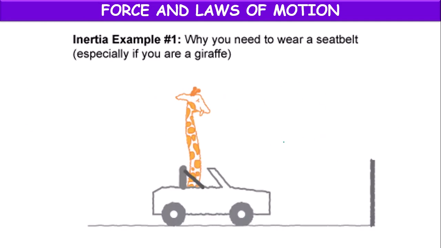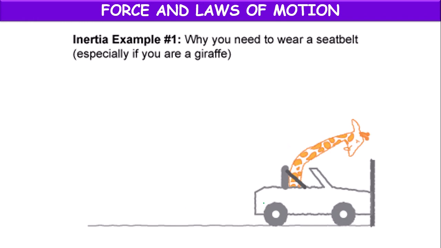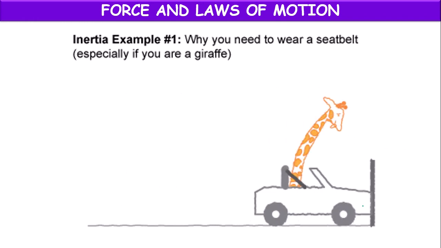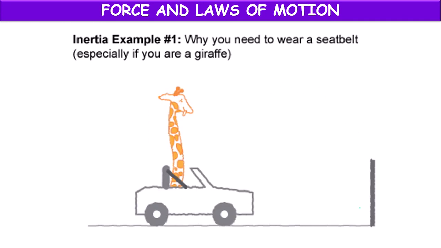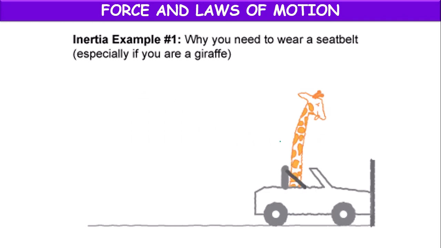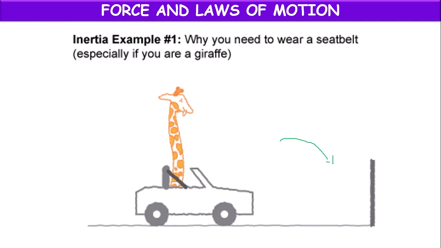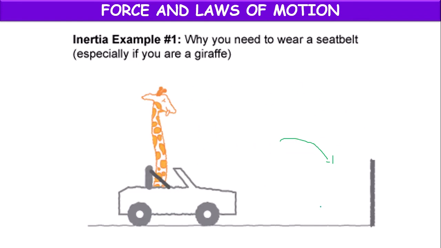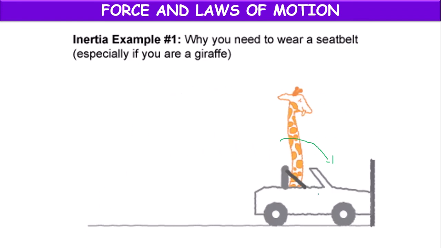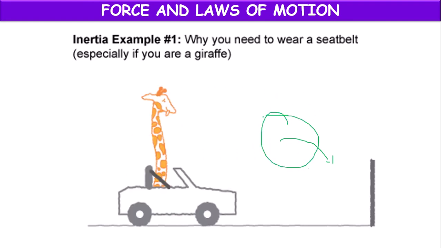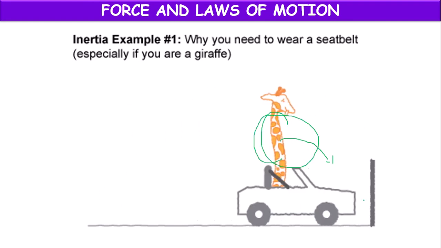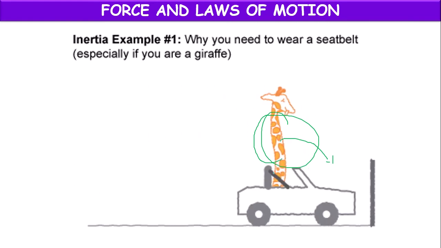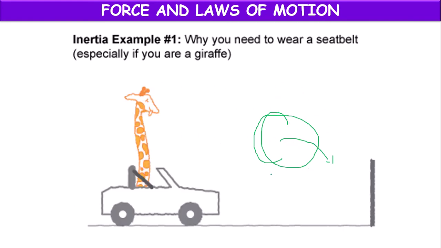Suppose here the giraffe is traveling in a car. If any obstacle comes in the way of the moving car and it touches the obstacle, the giraffe will bend down. Because of the obstacle the car may stop, but as the giraffe was in motion, after touching the obstacle it tries to continue its state of motion.